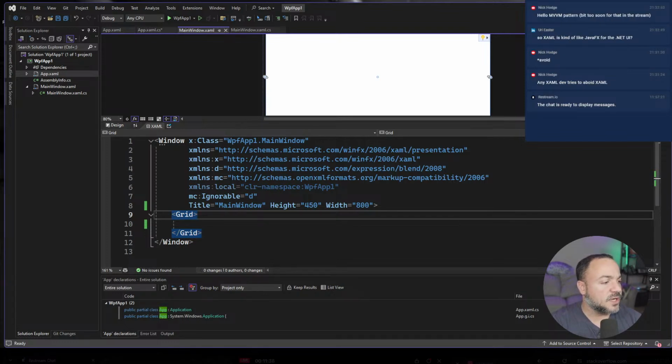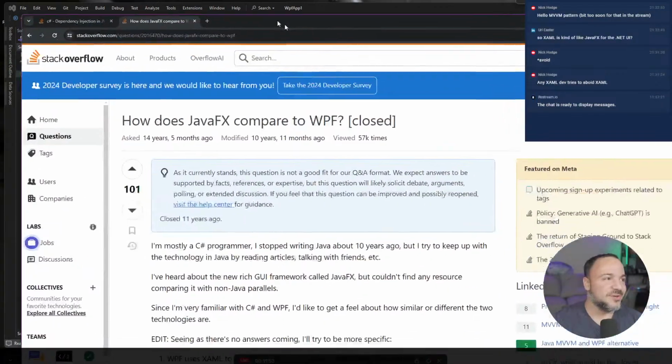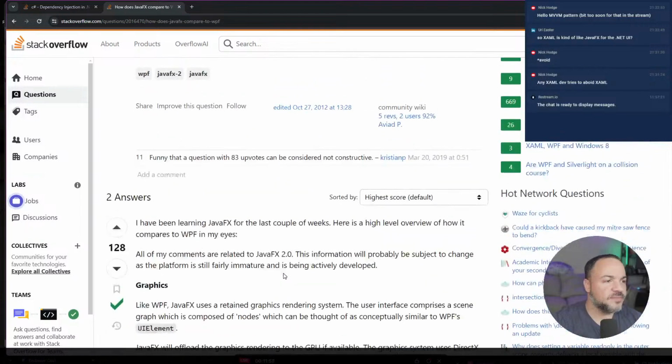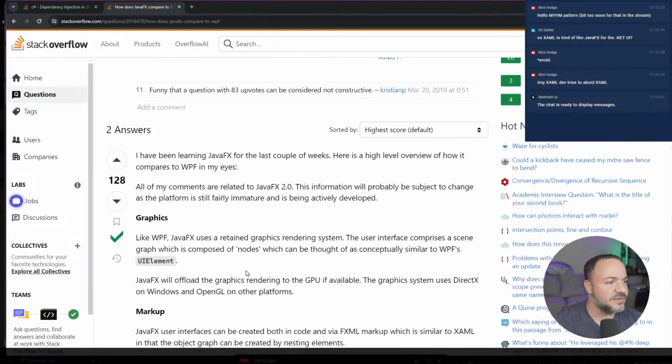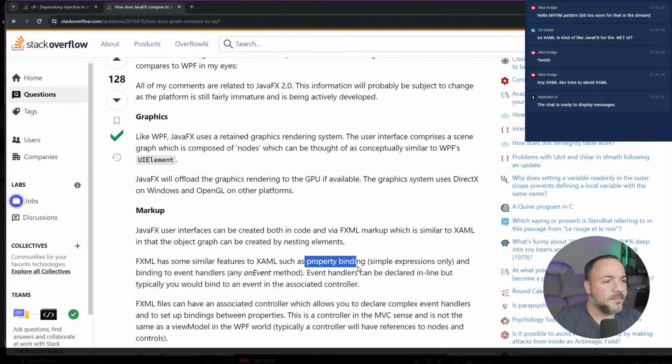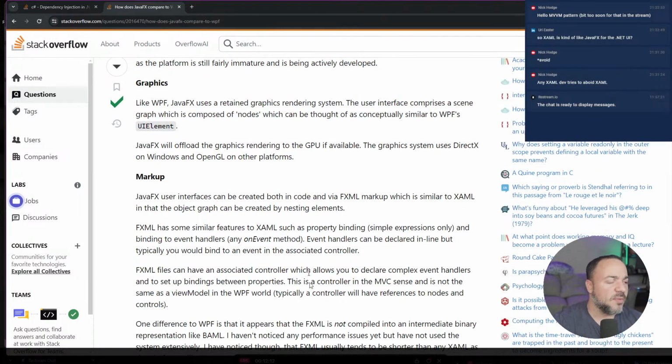So a couple of things in the chat here. XAML is kind of like JavaFX for the .NET UI. I'm actually not sure what JavaFX is, so let me go have a quick peek. And actually one of the top searches was how they relate to each other, right? So let me pull it up here. Stack Overflow. This is what we used to use before ChatGPT, for folks that aren't familiar. Oh, so yeah, okay, cool. So some type of markup language, and they're saying it's similar to XAML. Property binding. Yeah, it sounds like it's probably the equivalent type of thing.